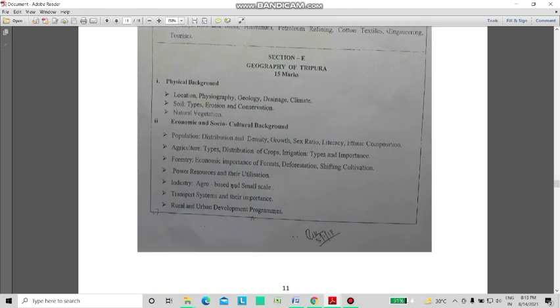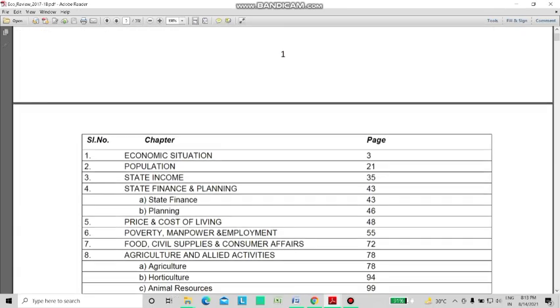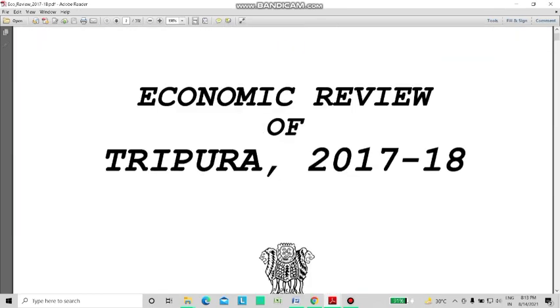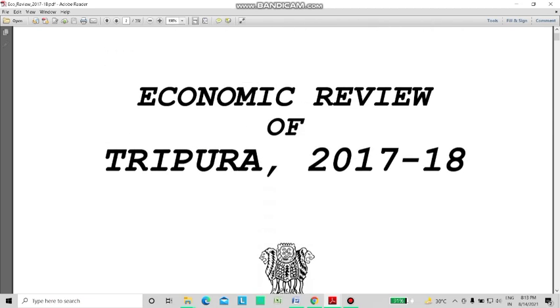Now for section E, geography of Tripura, I could not find any single book in the market for this particular section, so I relied on the internet. One particular document I would like to mention here is the Economic Review of Tripura 2017-18. I found it on one of the government websites of Tripura.